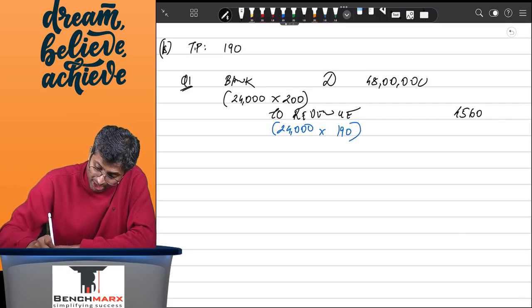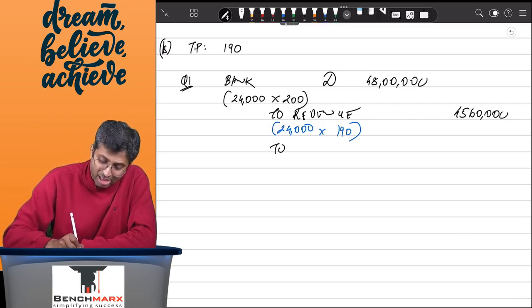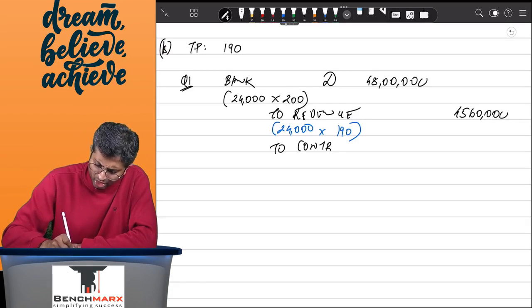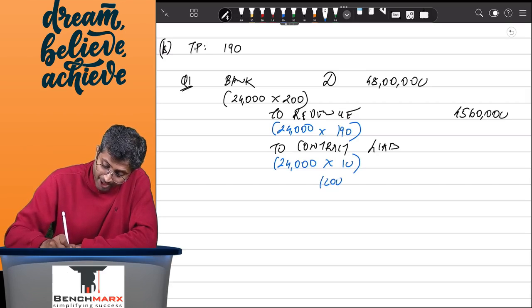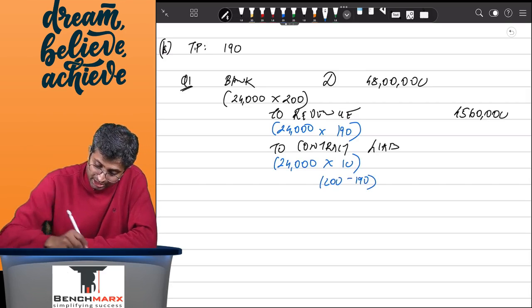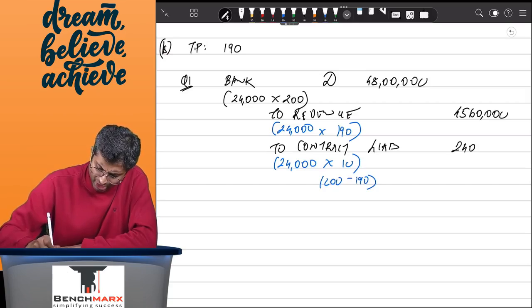So what about the remaining? Well, we are saying 10 rupees we have recovered in advance, and hence we can show this as advance, deferred revenue, unearned revenue, or also a contract liability to the extent of 24,000 into the additional 10. 10 is nothing but 200 minus 190, that is 2.4 lakhs, and hence your entry will balance.